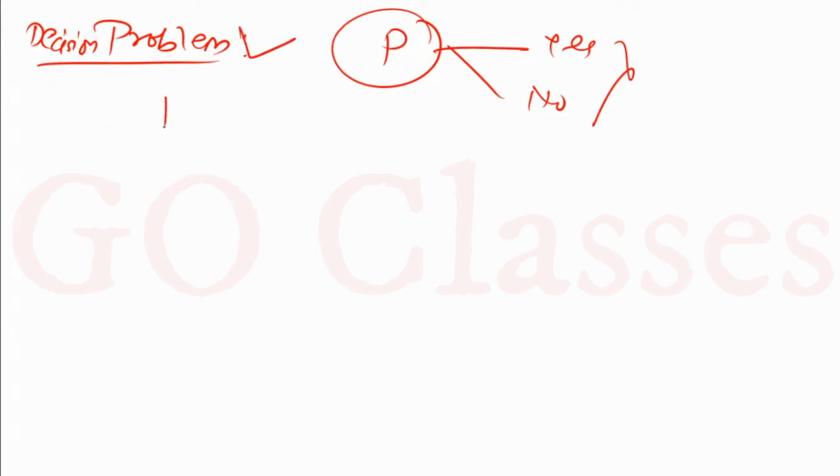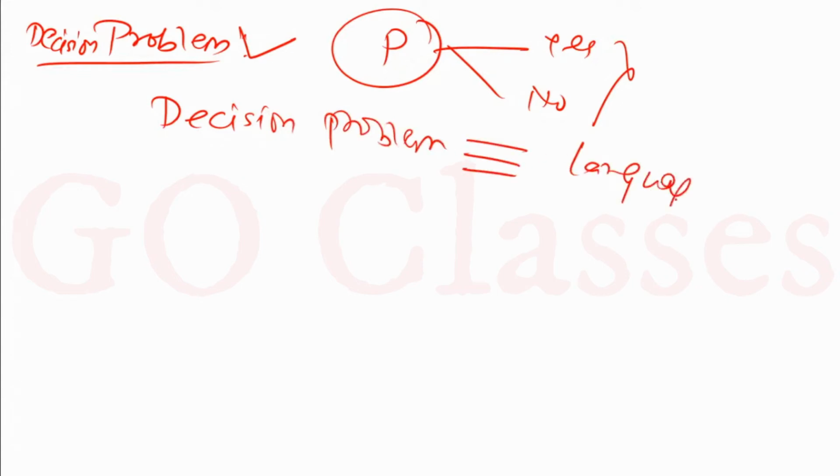Now the second point is that whatever decision problem you have, that decision problem corresponds to a language. Meaning for every language you can write a decision problem, and for every decision problem you can write a language. And how to do this conversion? Very simple.